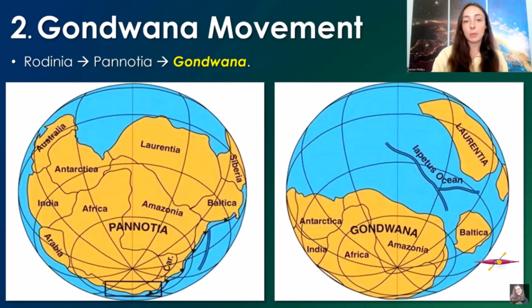The second major tectonic event I want to talk about in this video that led to major climate change was the formation of Gondwana. Rodinia broke up and then led to kind of another intermediate supercontinent called Pannotia, which then kind of broke up and led to Laurentia and Gondwana and Baltica. These were kind of the three major continental landmasses after Pannotia broke up.